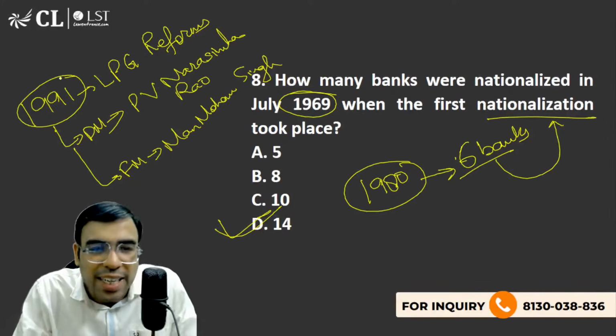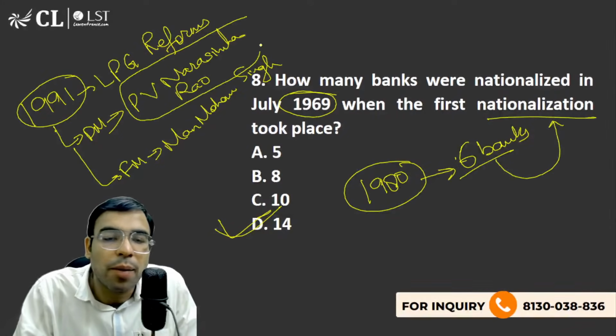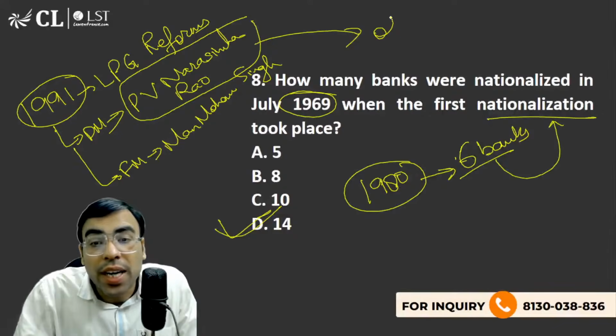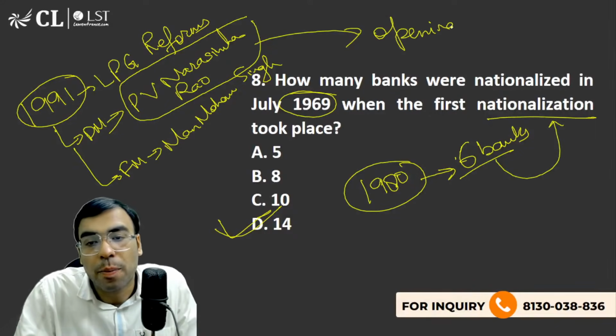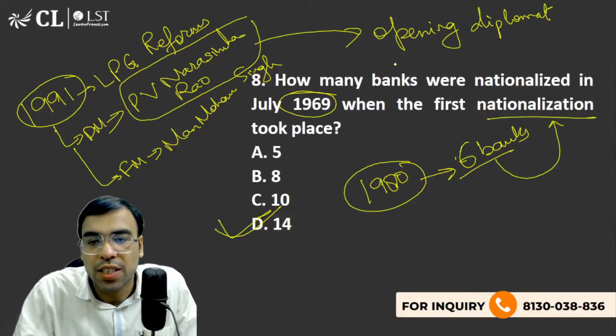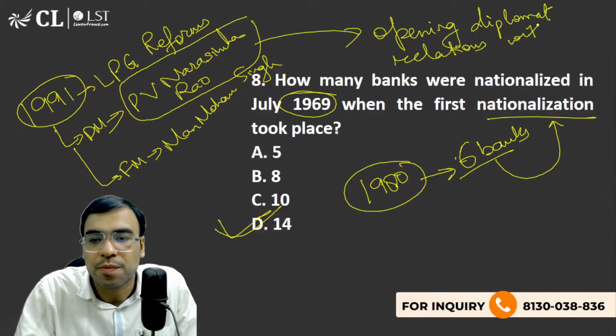We have seen a lot of shifts, one from an economic perspective, and at the same time, somewhere around the 1990s when Mr. Narasimha Rao was the Prime Minister, we saw the opening of diplomatic relations with Israel. This is also very important. Why am I talking about it?